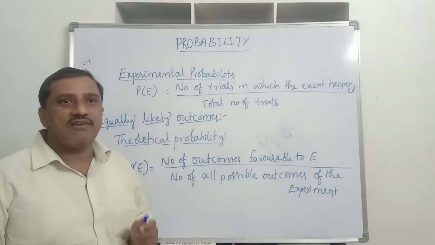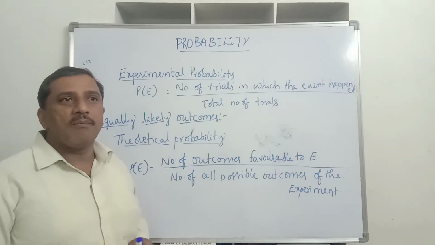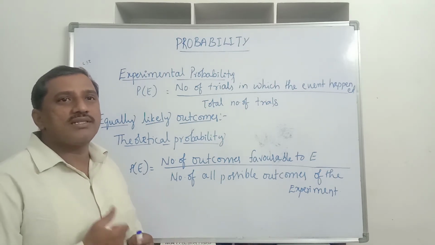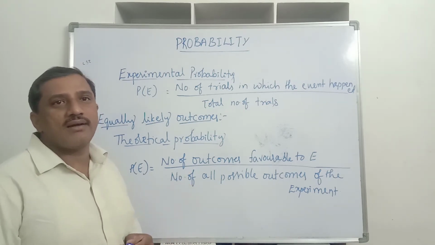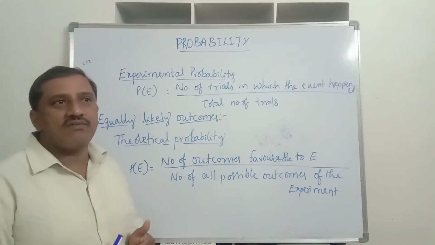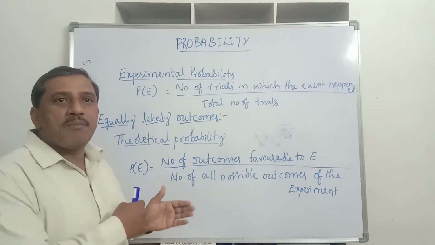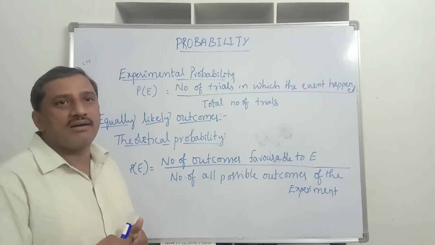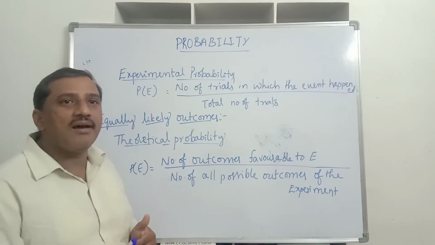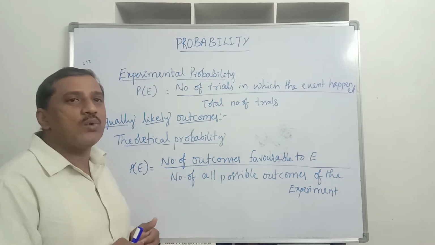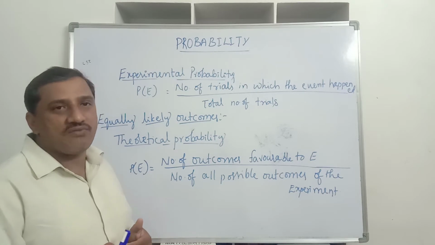Experimental probability. See, when we throw a coin, great mathematicians like Laplace threw this coin and identified that when the number of trials increases, the probability of getting a tail and the probability of getting a head both become equal, and they reach 1/2 or 0.5.